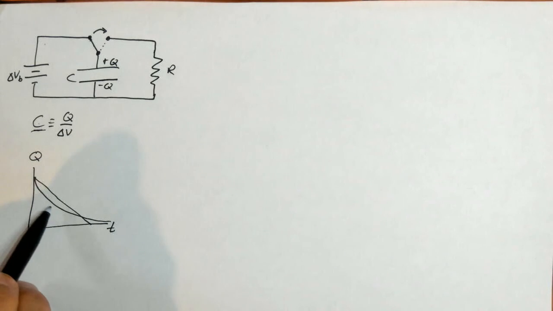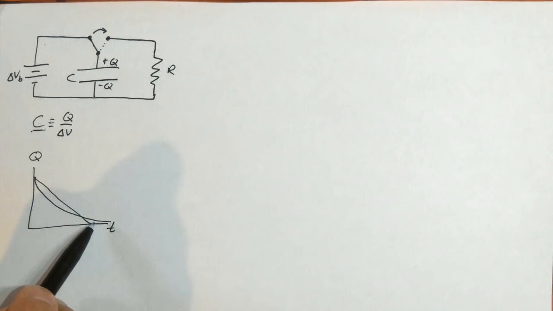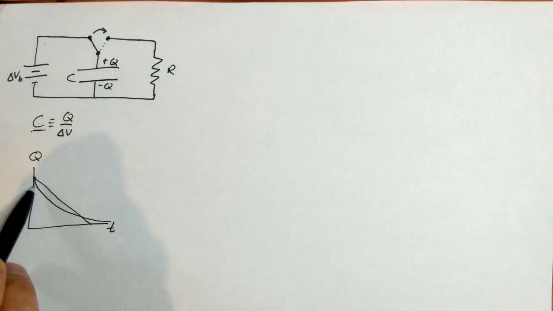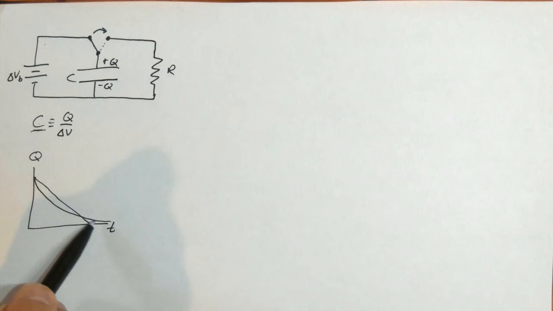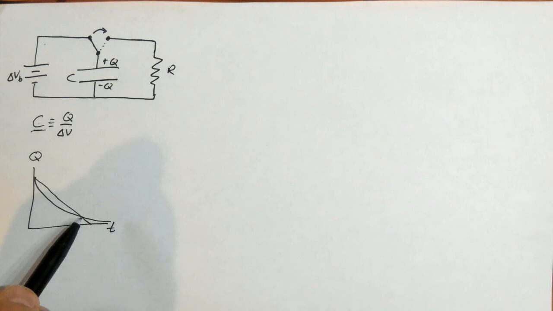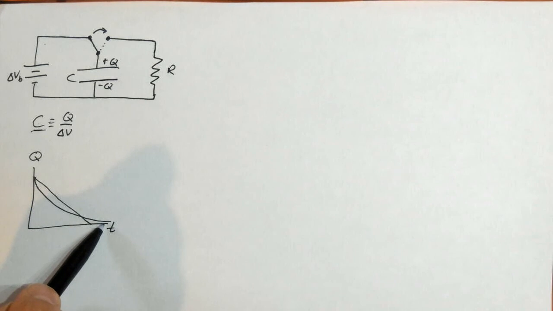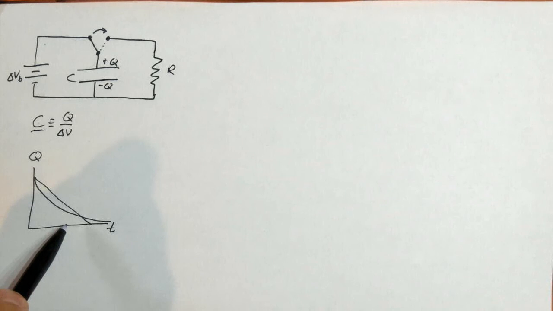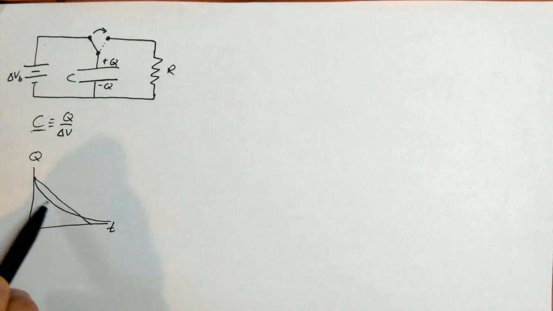It gets smaller, but the rate at which it gets smaller, meaning initially it loses lots of charge, and then later on it loses very little bits of charge for a long time. Effectively it'll get so small that it really doesn't matter if it's zero or not. It's a small value so close to zero. But the idea is that it's decreasing.